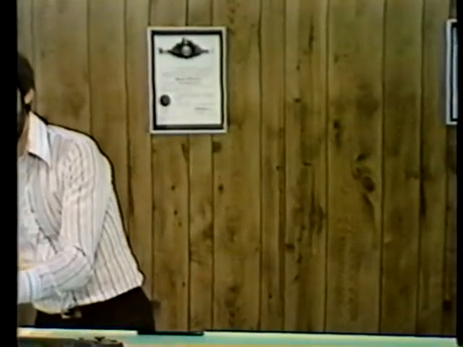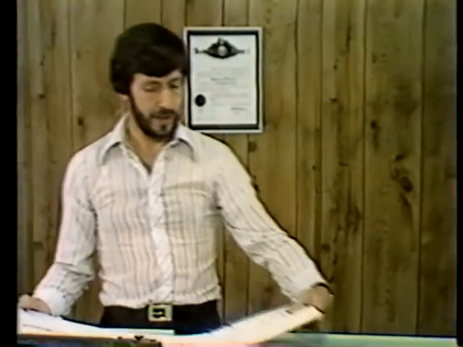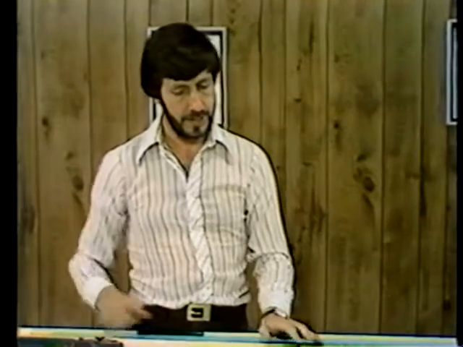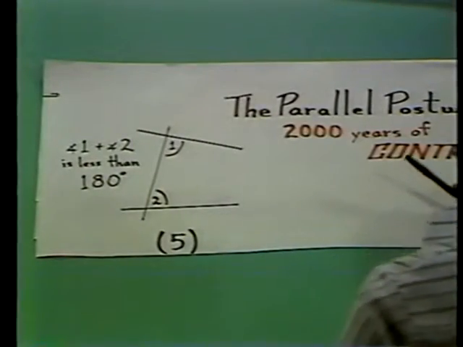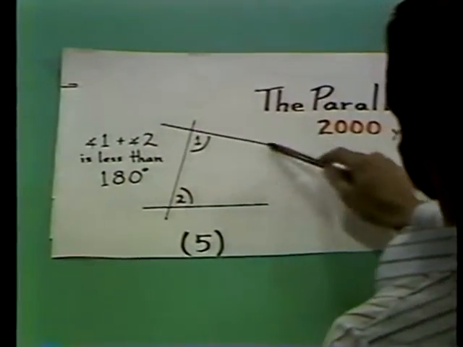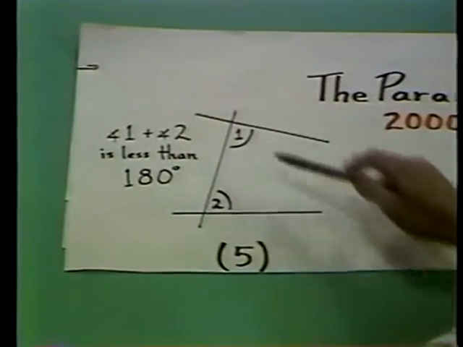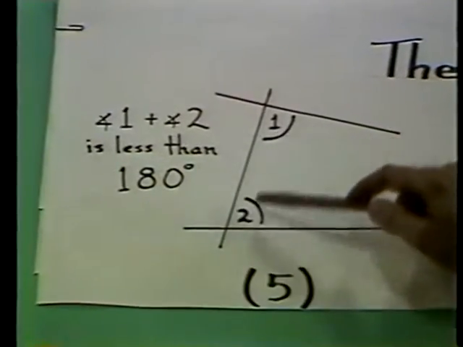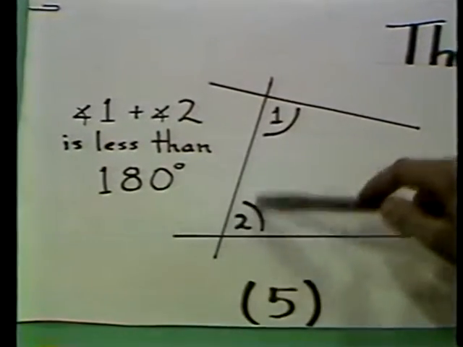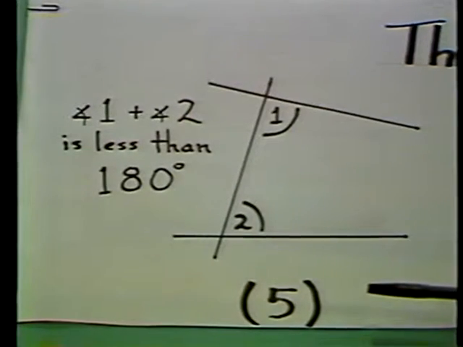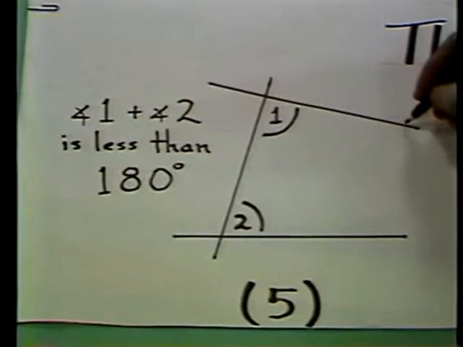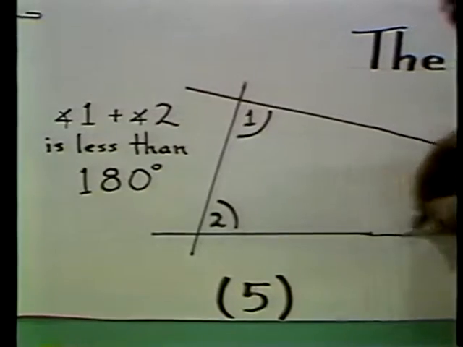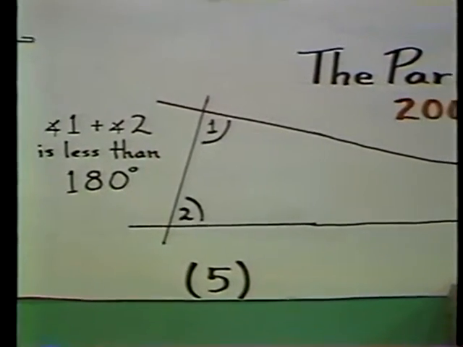But what was the 5th assumption? Well, the 5th assumption is the so-called parallel postulate, and it's very puzzling. It says that if you have 2 lines, such as these 2, and a third line cutting them, and if these 2 angles on the same side of the transversal add up to less than 180 degrees, then these 2 lines must meet to make a triangle.